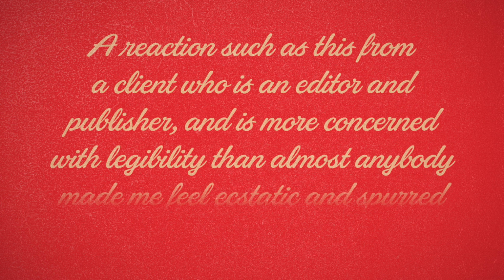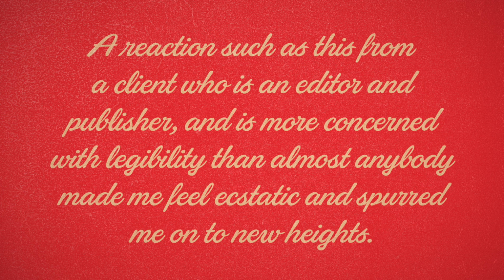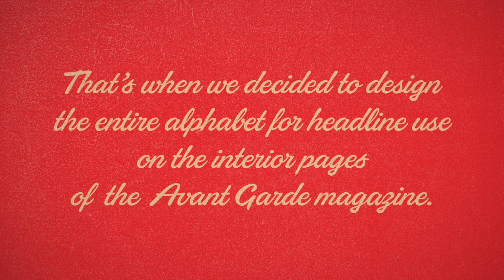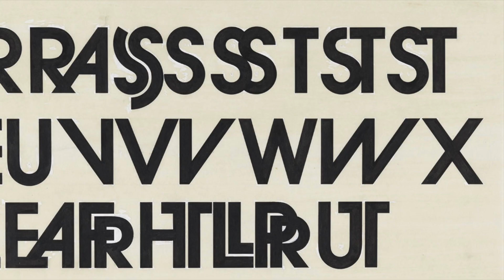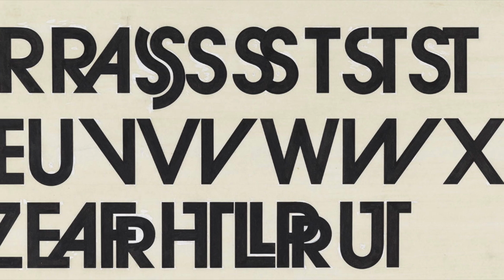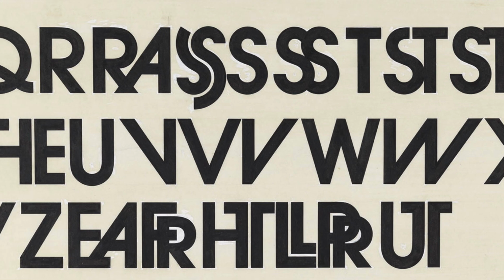Lubalin explained, "A reaction such as this from a client who is an editor and publisher and is more concerned with legibility than almost anybody made me feel ecstatic and spurred me on to new heights. That's when we decided to design the entire alphabet for headline use on the interior pages of the Avant-Garde magazine." And that's how the original Avant-Garde Gothic alphabet was born.